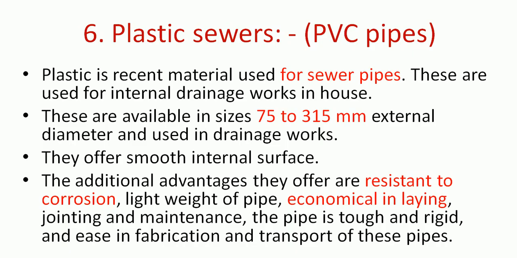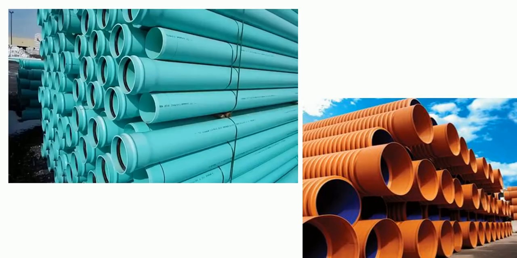The additional advantages they offer are resistance to corrosion, because plastic is not as corrosive in comparison with cast iron, steel or concrete. It is also very lightweight, so it is economical in laying and transportation, and in maintenance, joining and laying of the pipes. The pipe is tough, rigid and easy in fabrication and transportation. Because of the low weight and high strength, these have an edge over other pipes. There are various types and sizes of sewers available in the market.